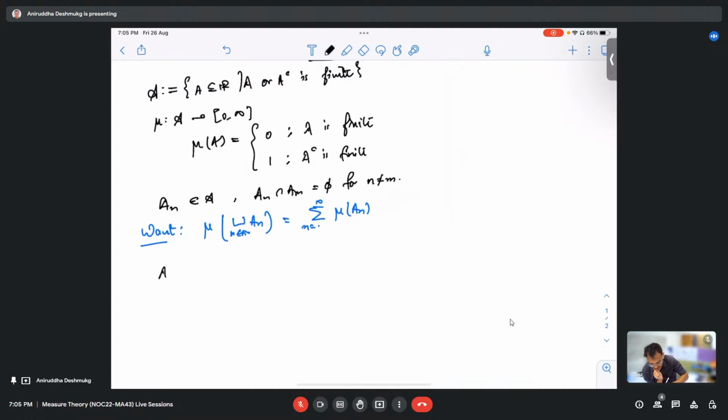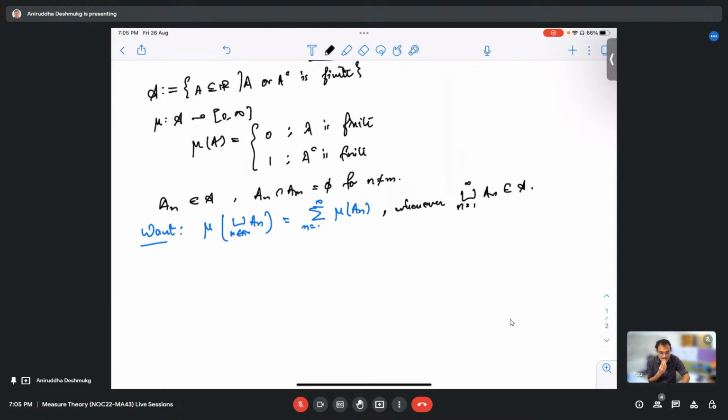Suppose I take A_n to be singletons. This is indeed a subset of R, and the measure of the singletons would be 0, right? What I am saying is, what about the measure of this union, which is a disjoint union? Oh, yes. Sorry, sir. Actually, unions need not be inside the algebra. We have to assume one more thing, that this is true whenever this union of A_n is inside it.